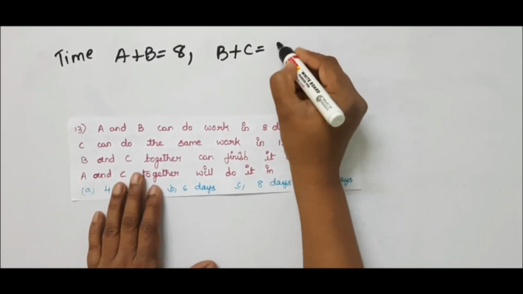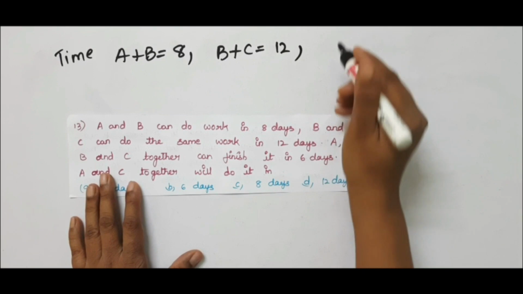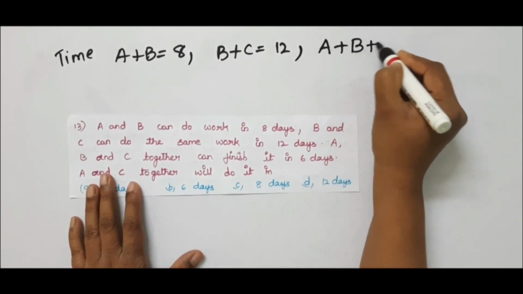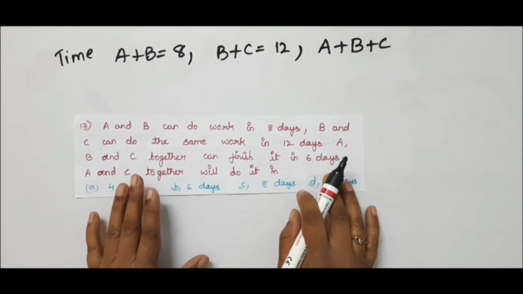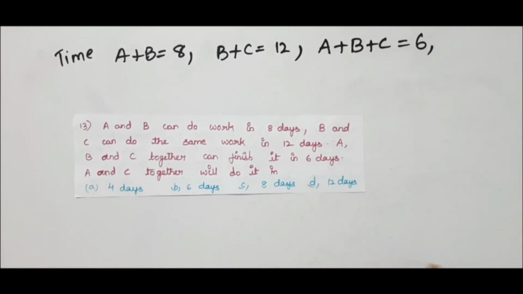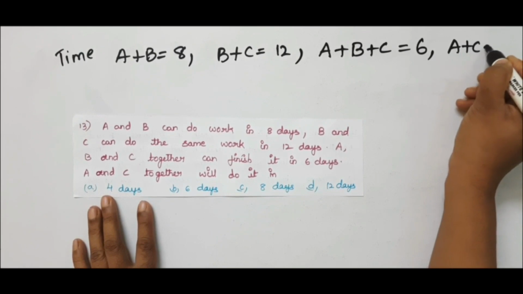B and C means B plus C. How much time is it? 12 days. And A, B and C: the work is same, only the time is changed in the combination. So he has given A plus B plus C as 6 days. He has to find A plus C. What is the time taken by A plus C?